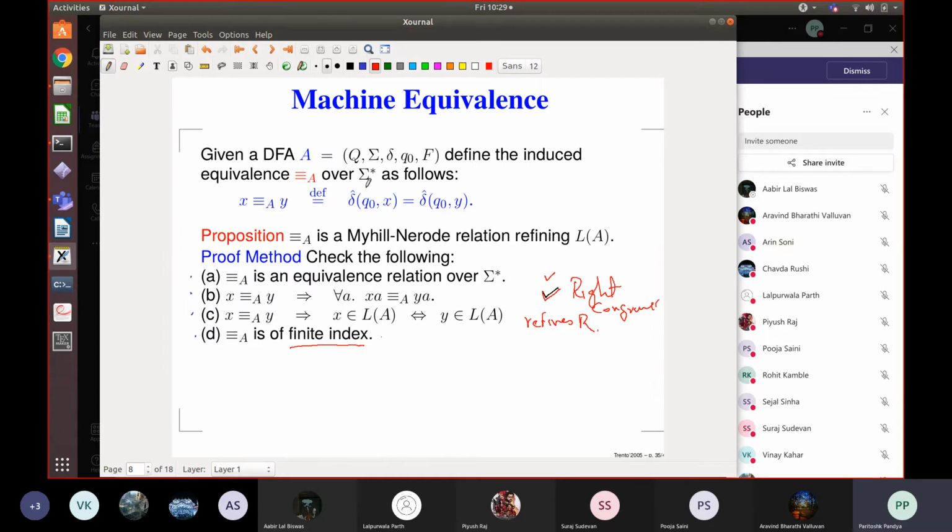Basically, this machine equivalence relation over words that we defined has the following 4 properties. Firstly, it's an equivalence relation. It's a right congruence, which means equivalent words when extended by some letter will take you to only equivalent words. Third, if two words are equivalent, then either both are accepted or both are rejected. That is, it refines the language R accepted by the automaton LA. So LA is the same as R; I will use LA and R interchangeably. And finally, the number of equivalence classes is finite. So is that clear to you?